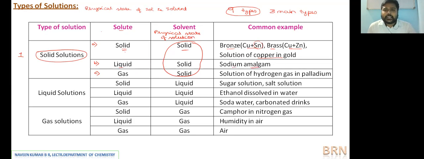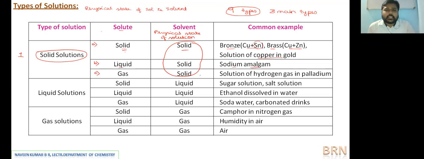Sodium, being a solid metal, is present in bulk or larger quantity, with a small quantity of mercury in it. If it forms a homogeneous mixture, then the sodium amalgam obtained is a solid solution where the solute is liquid. Hence amalgams are an example of a solid solution where the solute is liquid.